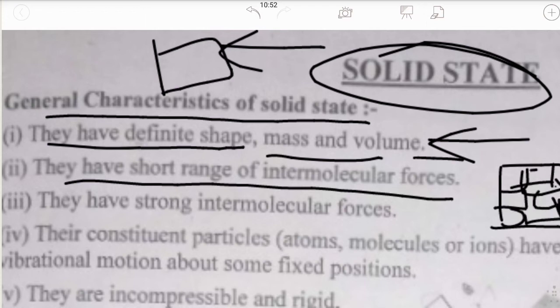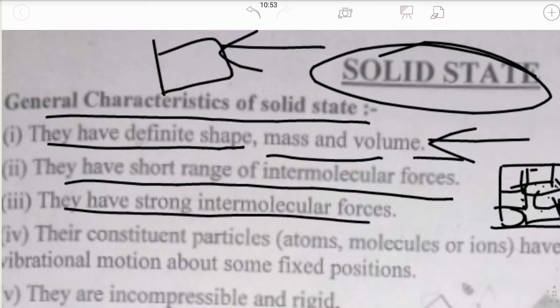Particles can be atoms, molecules or ions. So they have a short range of intermolecular forces.